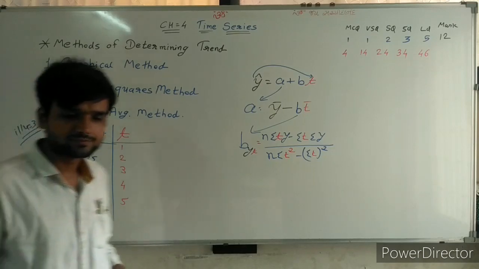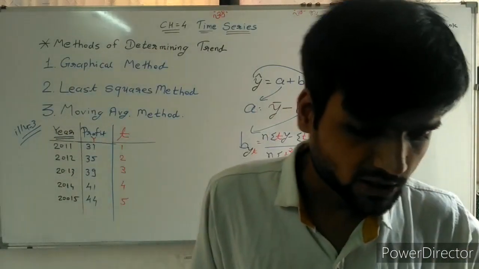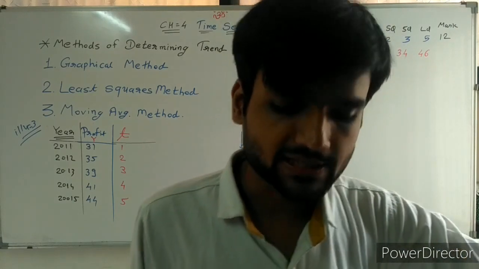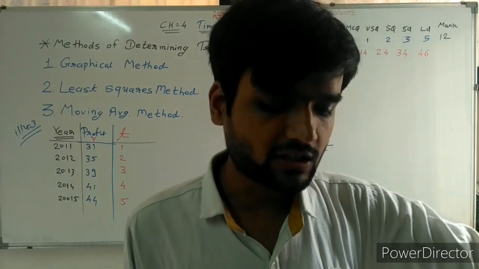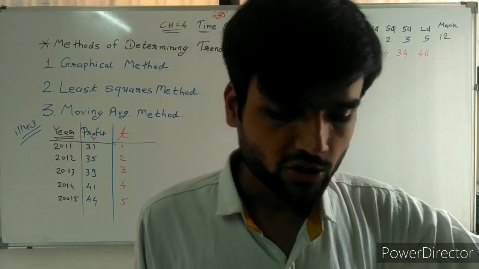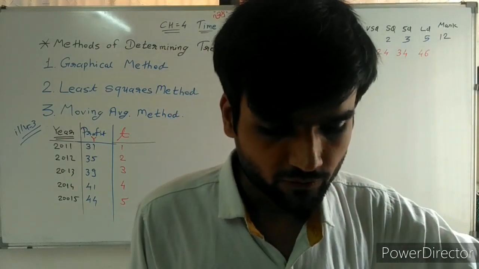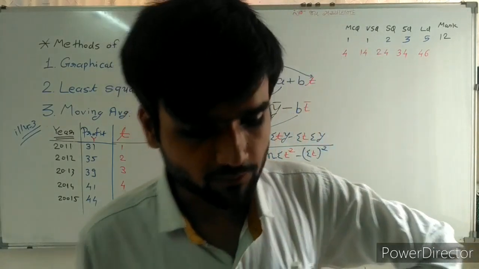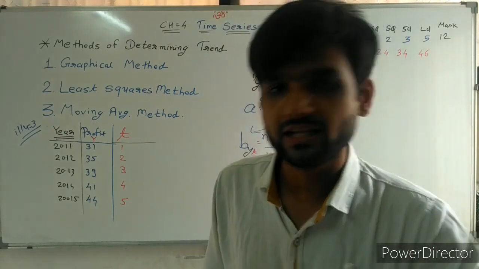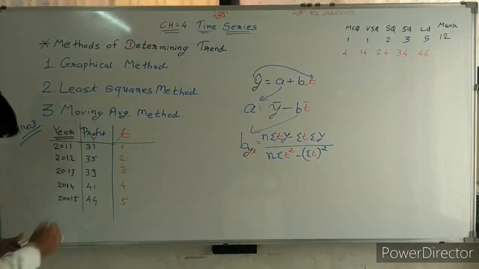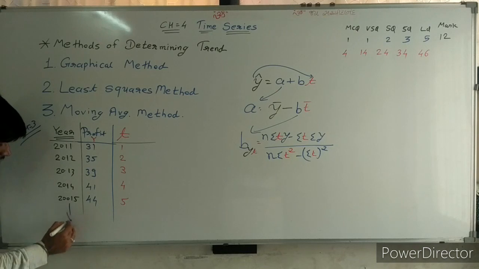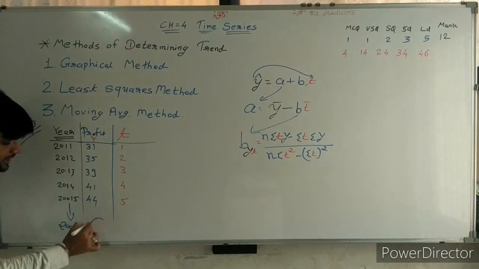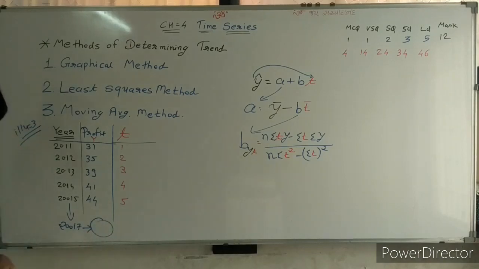So profits are given. Now what is the heading? The profit earned in lakh by a company making computers is as follows. Find the linear equation for the trend from this data by least square method and estimate the profit for the year 2017. Up to 2015 information is given. We need to find what the profit should be in 2017.